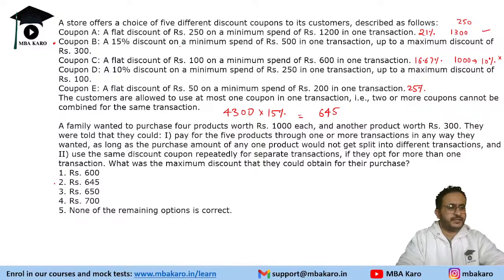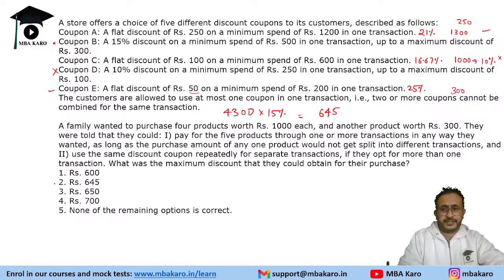go this, right. So now if you look at the next thing, that is coupon D. So coupon D anyway is 10%, so you will not go for it, right. Next, if you see coupon E, 50 rupees on 200. So effectively it is 25%, but you cannot spend 200.